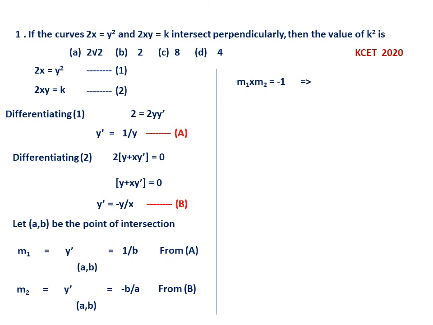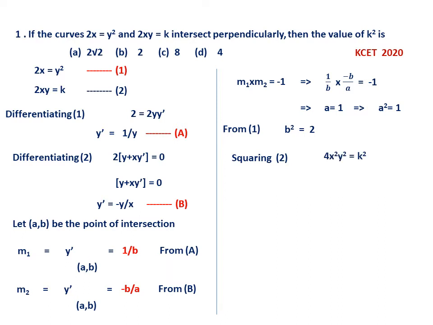Now what is the condition for lines to be perpendicular? Product of the slopes should be minus 1. So this gives you 1 by b into minus b by a equal to minus 1. See here, from this one we get a equal to 1. Therefore I make it a square. Why? Because from 1, x is a and y is b at the point of intersection, so b square equal to 2a. So b square equal to 2.